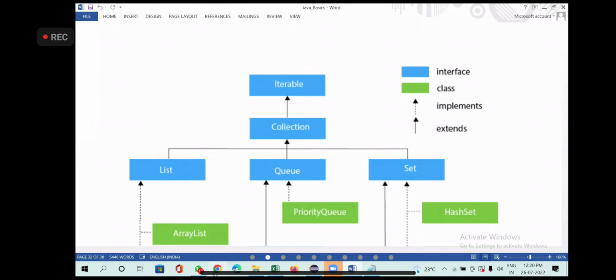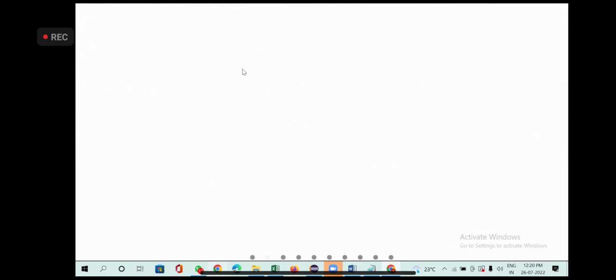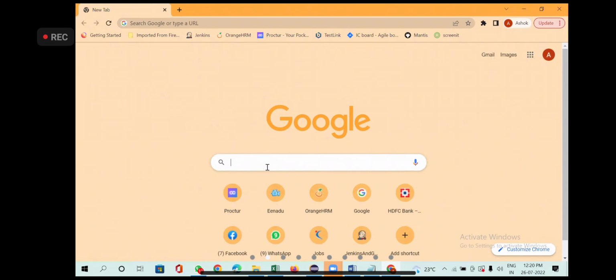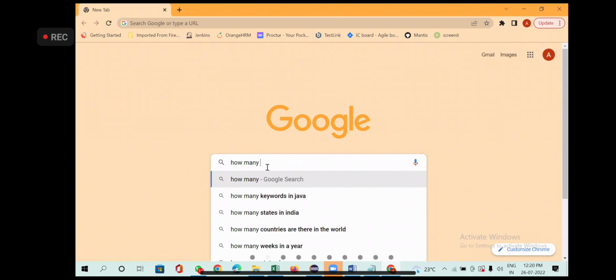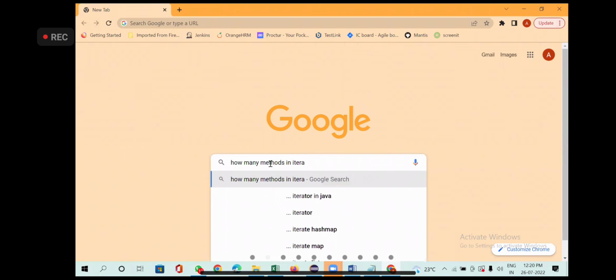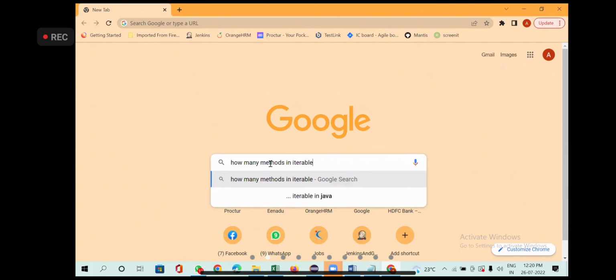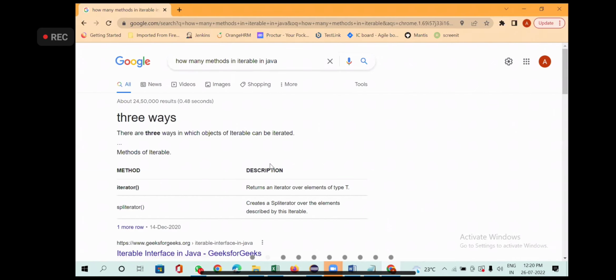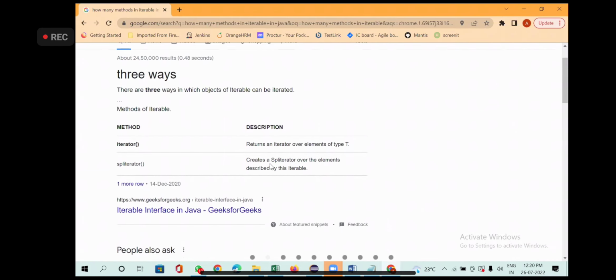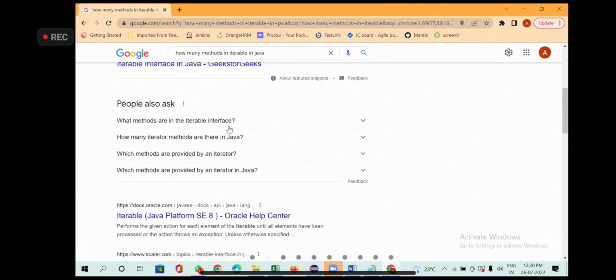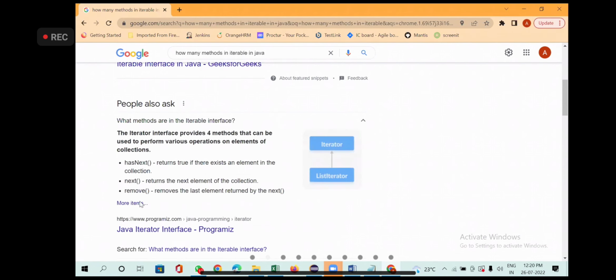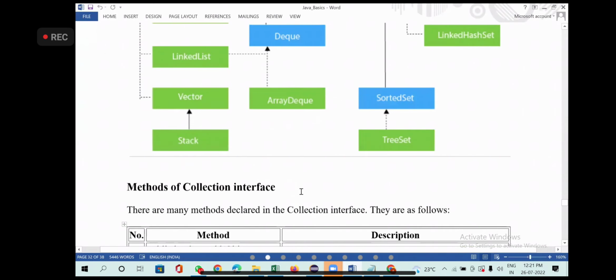Now I wanted to know about iterable. Yes, I already put these three methods here.